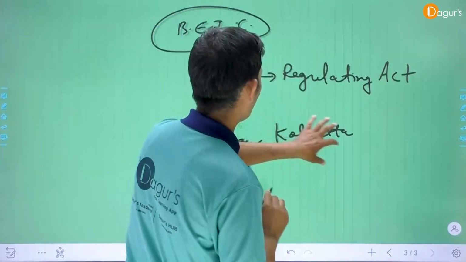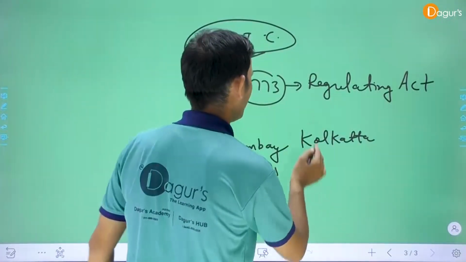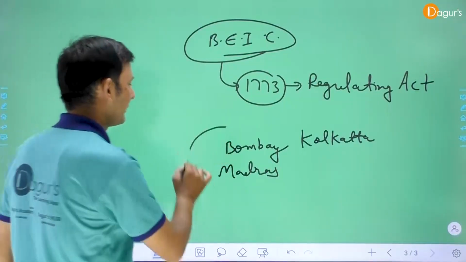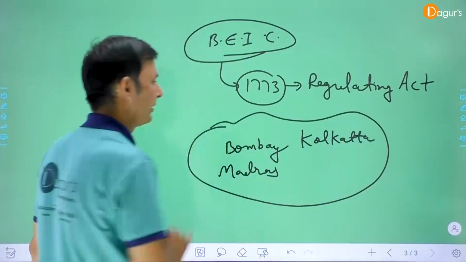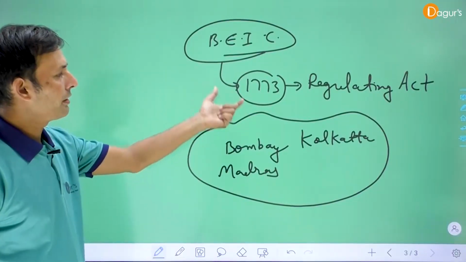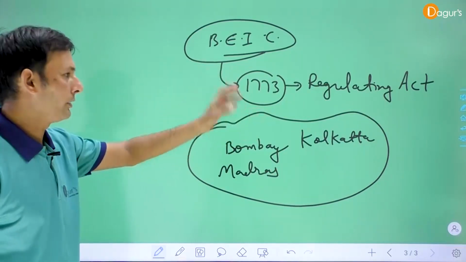Clear? Now, in that particular era, it is called Calcutta. It is also called Calcutta. These are the three presidencies of the East India Company. So, what is the main aspect? What are the main provisions? What is the main objective of this act?